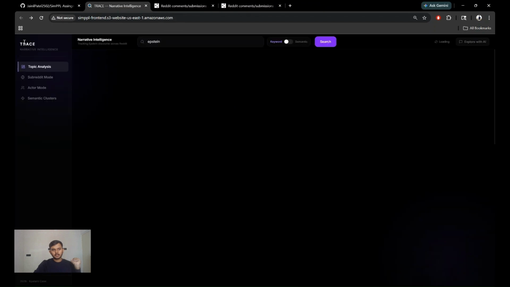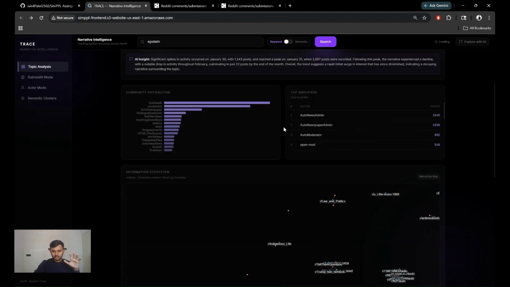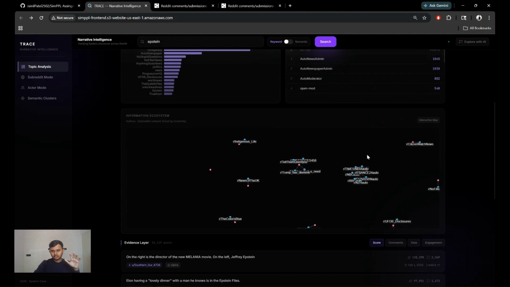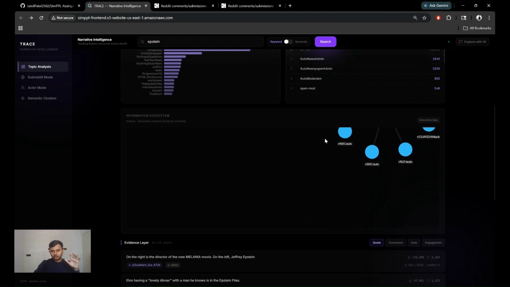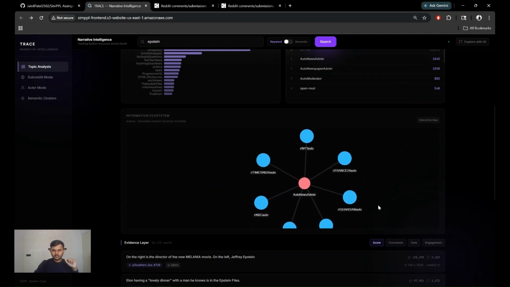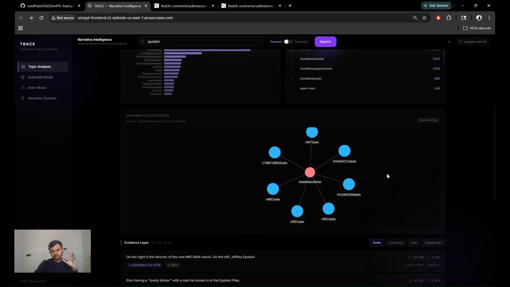Now let's dig more into it. I see that this user, auto news admin, has been only posting in the subreddits which have auto in the name. By looking into this, I am finding suspicious activity. This can be an automated bot because the name consists of auto and it has been posting in the subreddits which have auto in the name. So let's dig into it.